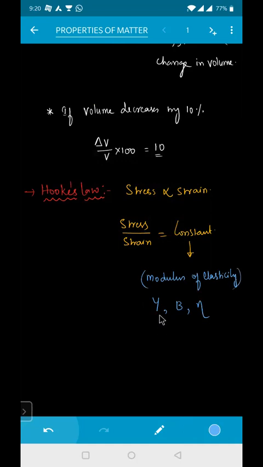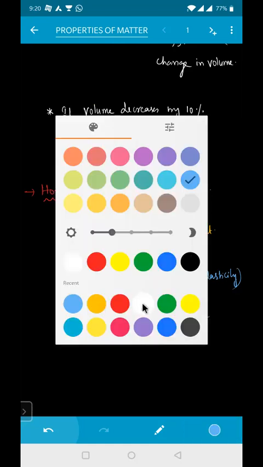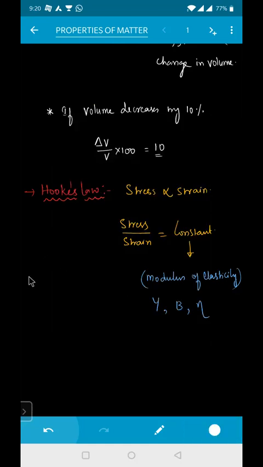That may be Y, B, or eta. Now, what is the Y here? Y stands for your Young's modulus. B stands for your bulk modulus.